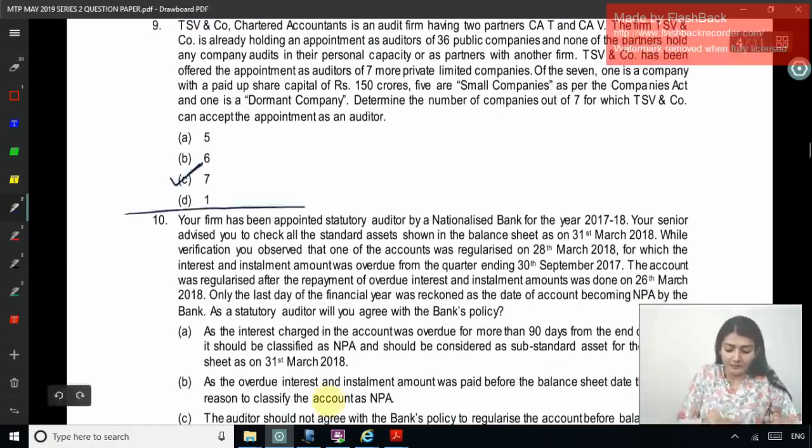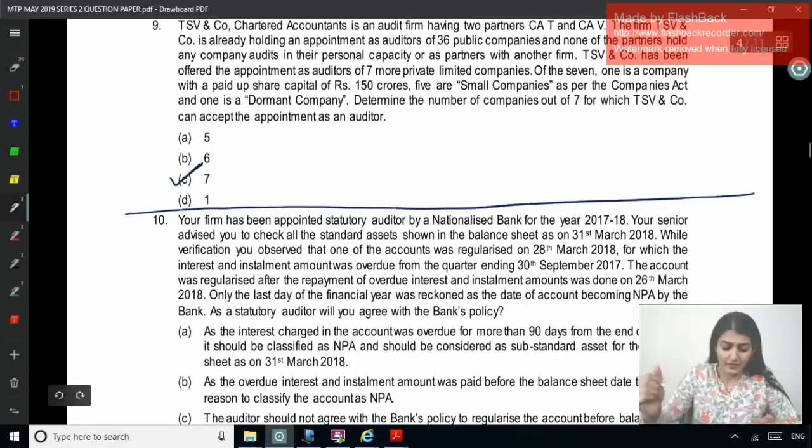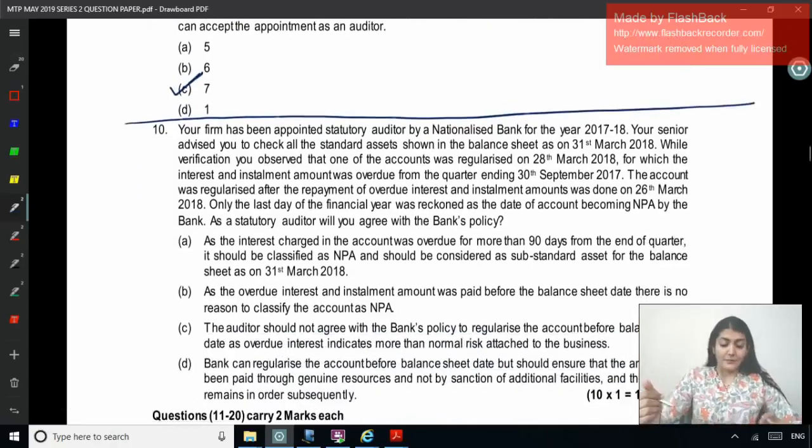All 7. Right, they can accept the audit. Next one, 10. Your firm has been appointed as statutory auditor by a nationalized bank for 2017-18. Your senior advised you to check all the standard assets shown in the balance sheet as on 31st of March. While verification, you observed that one of the accounts was regularized on 28 March.